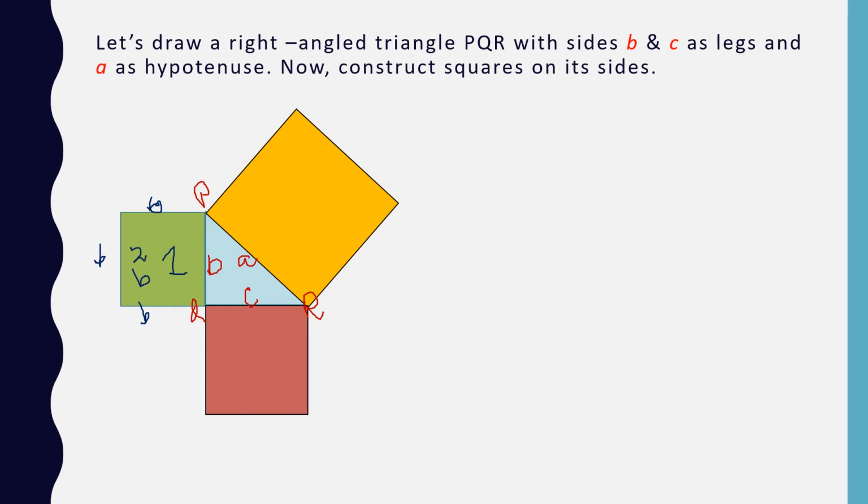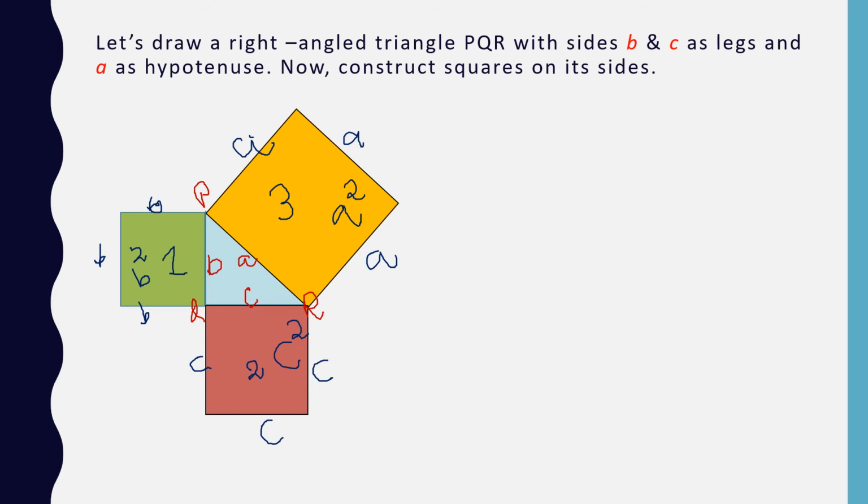Now second square, this is your second square. Side is C, C, C, then area is C square. Third one, this is your third square. Here you have A and A. So area is A square.